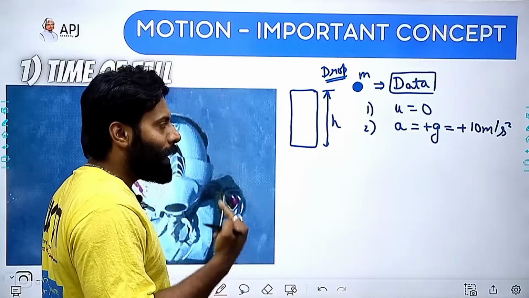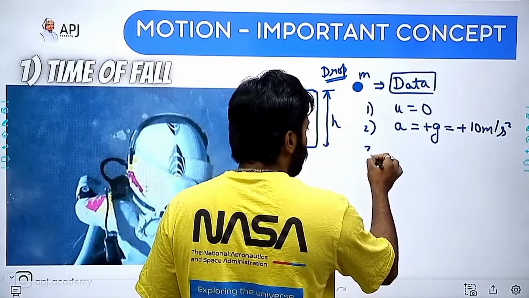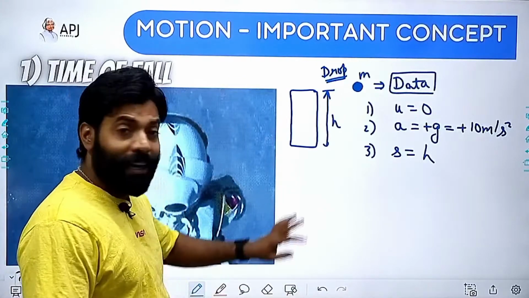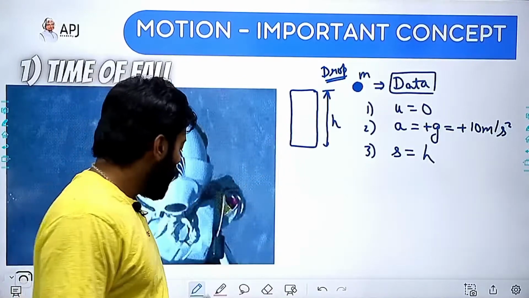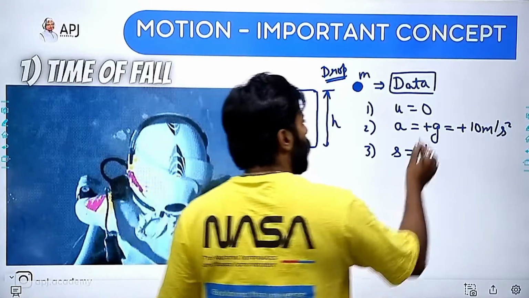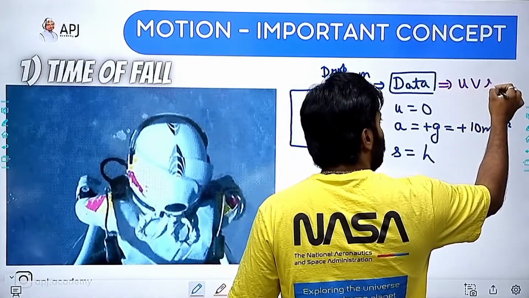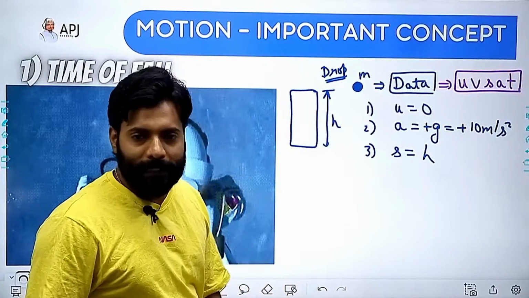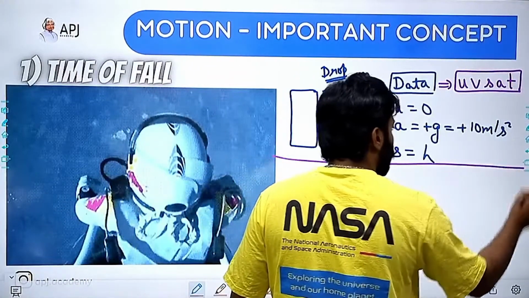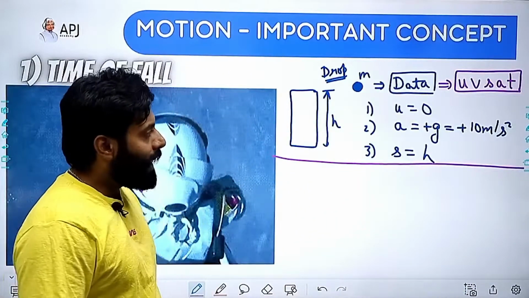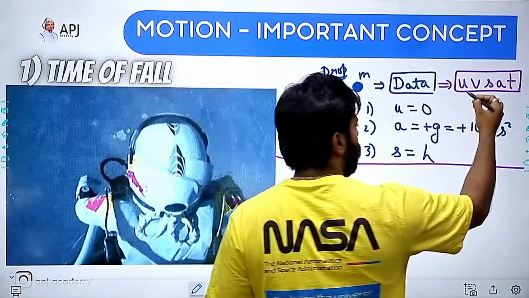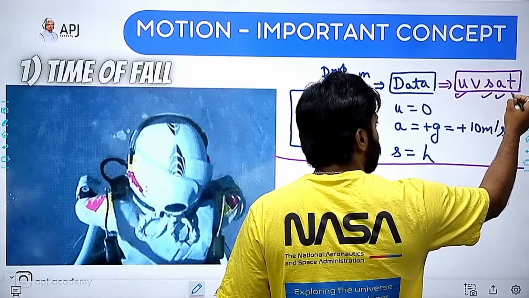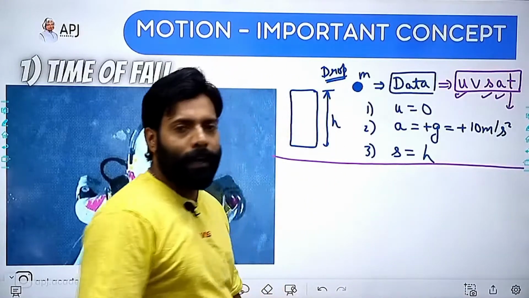So we have u, we have a, and the third thing we have is the displacement it needs to cover. So we got our three data here. What are the total data present? The total data present are the UVAST set. U is given, S is given, A is given. We can calculate t and we will calculate v.